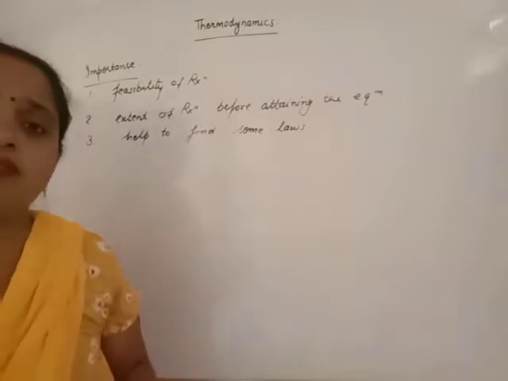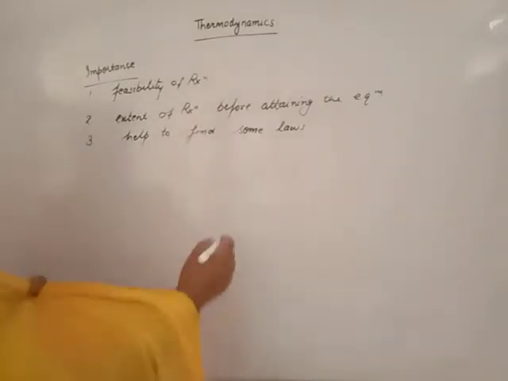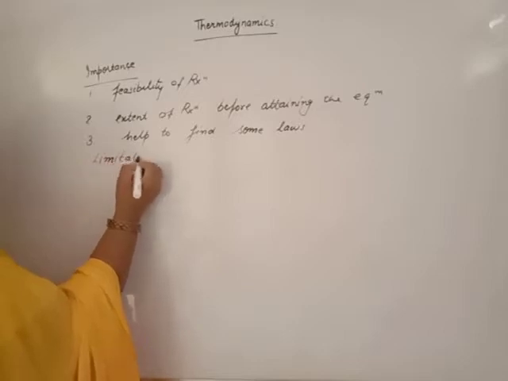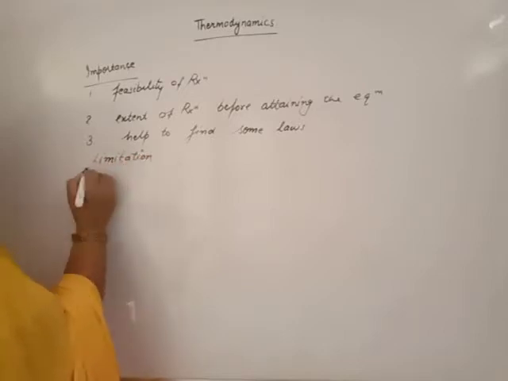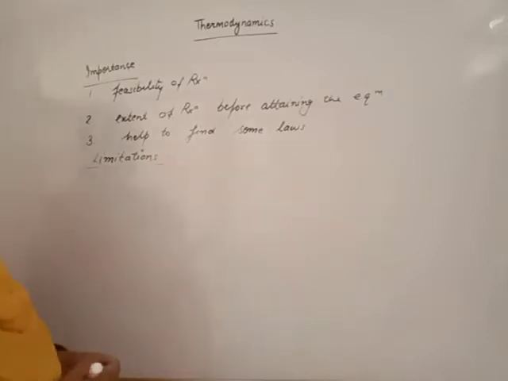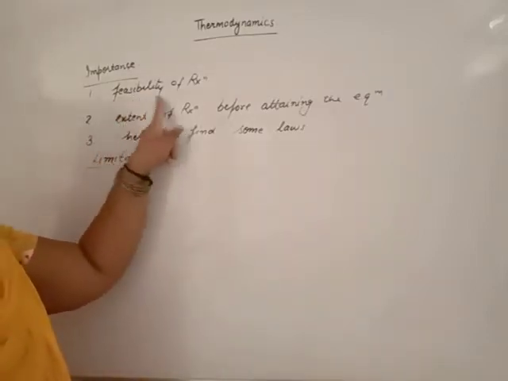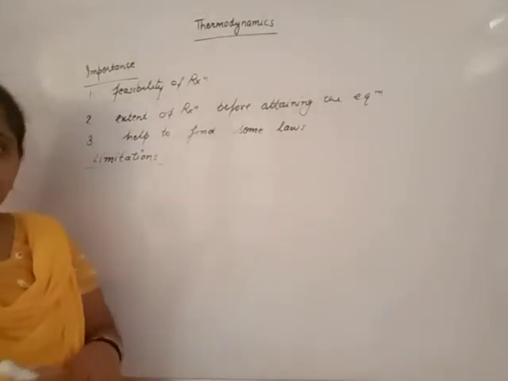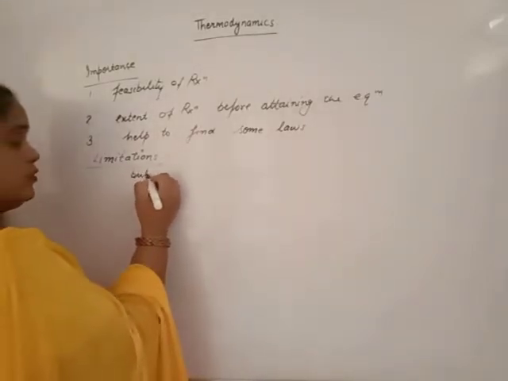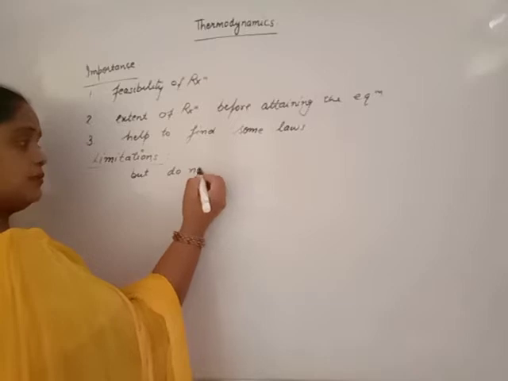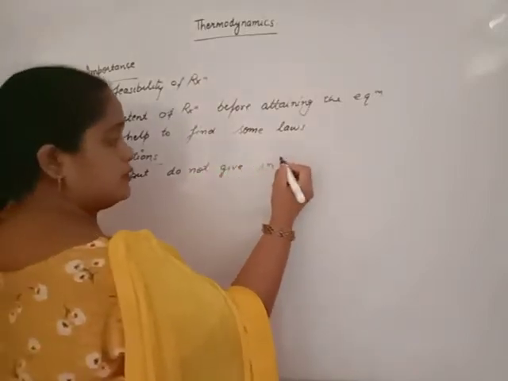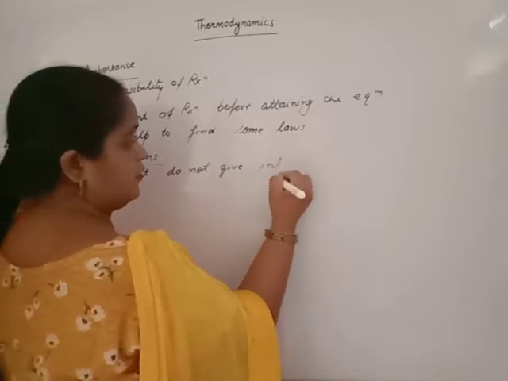What are the limitations of thermodynamics? First and main limitation is that it will give us information about the feasibility of reaction, whether the reaction takes place or not, but it does not give information about the rate of reaction.